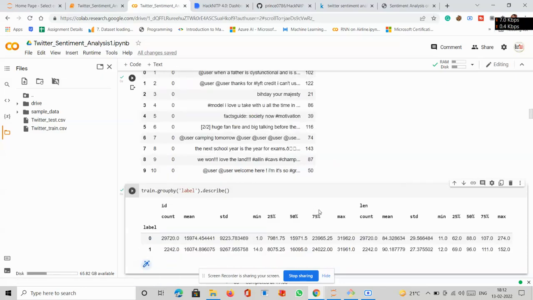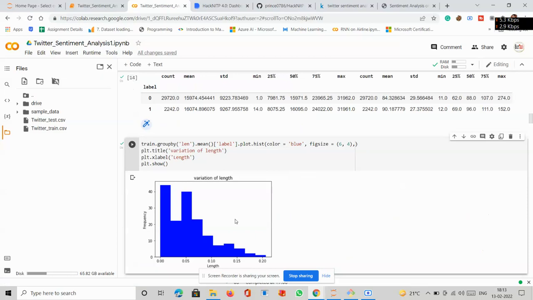After that, we have described our data set, that is the length column, and it shows the count, mean, median, and everything. And after that we have a trend graph that shows the variation of length, basically the length with respect to the frequency, right?